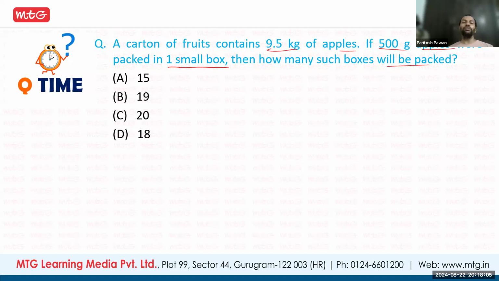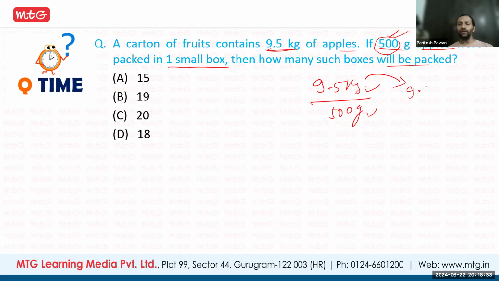So it says that in a small box, 500 grams of apples we can put, and there's a large carton in which we put these small boxes. Total 9.5 kg of apples. So how many boxes would be there? So what we have to do? 9.5 kg will be divided by 500 grams. But this division we cannot do because the unit is different. So it will be converted into grams.